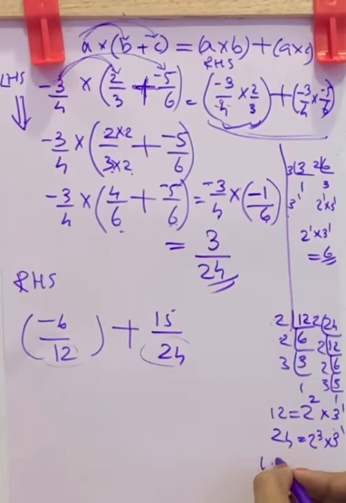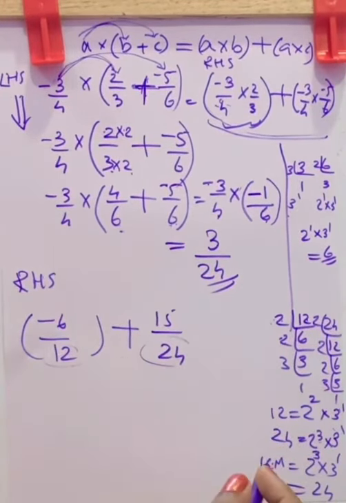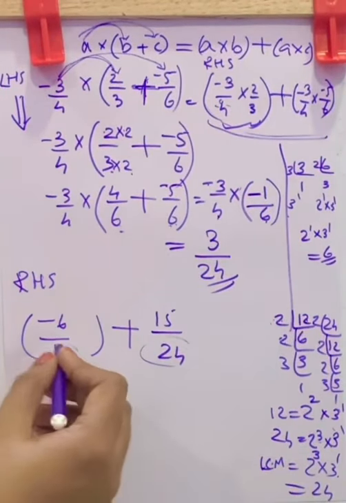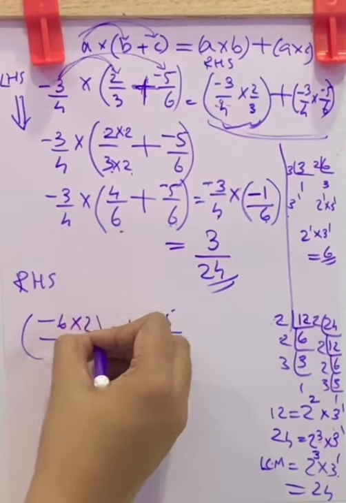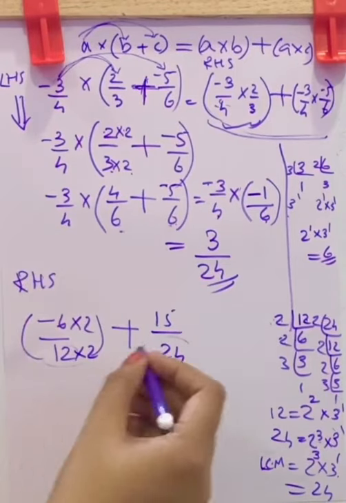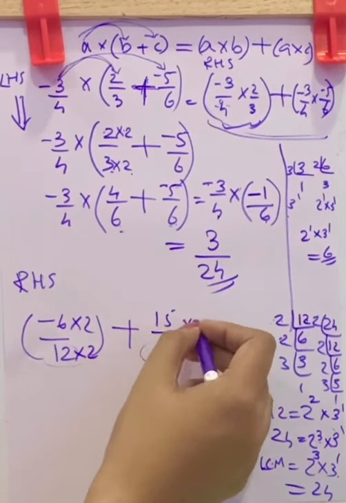Now the LCM is, write all the factors. Now consider the greatest power. In 2 square and 2 cube, 2 cube is the greatest power. In 3 raised to 1 and 3 raised to 1, 3 raised to 1 is the greatest power. 2 cube into 3, that is 24. 2 cube is 2 into 2 into 2, that is 8 into 3. 24 is the LCM. Now here it is 12, so you want to make it as this LCM, that is into 2. So here also into 2 to balance. Now here it is already 24, no change.